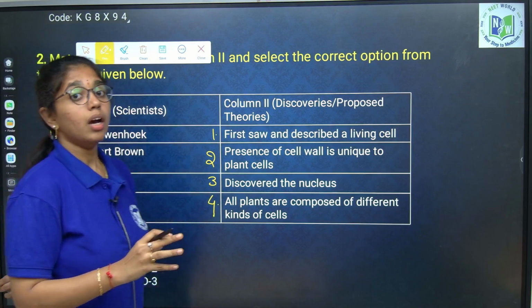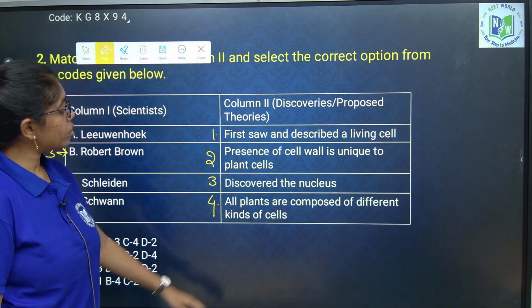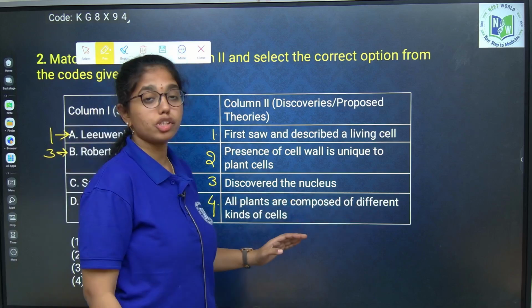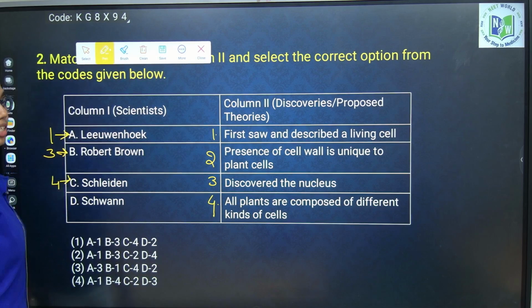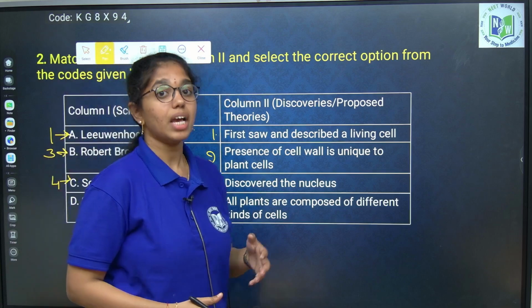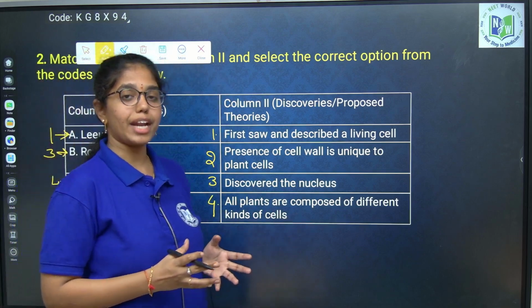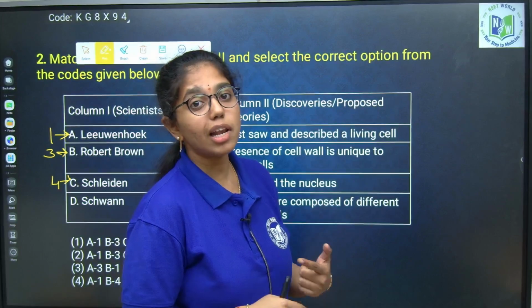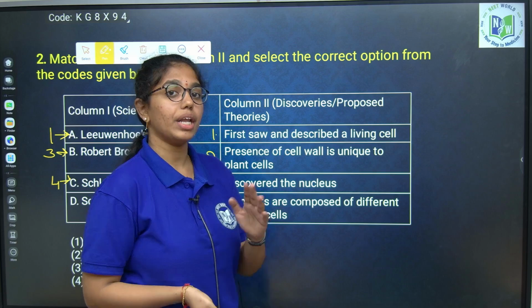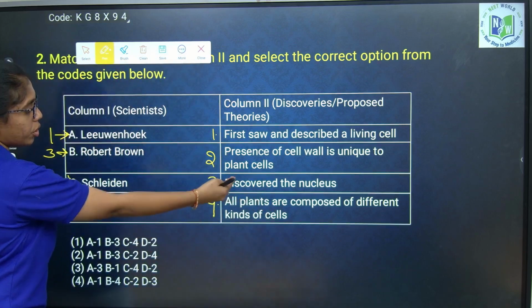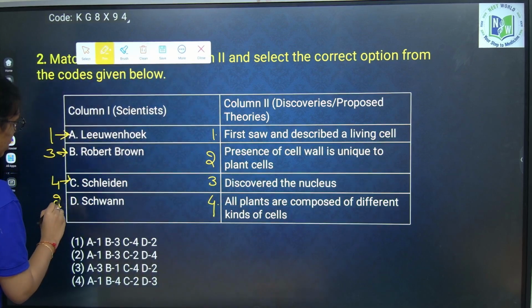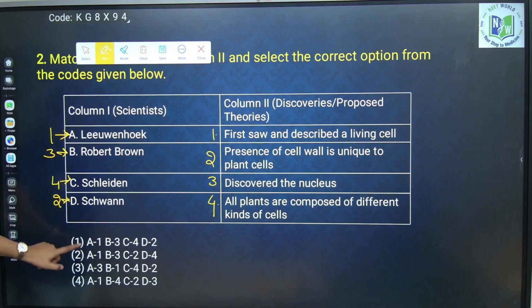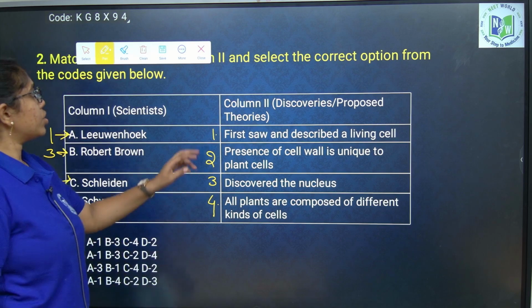Schleiden is the one who said all plants are composed of different kinds of cells in cell theory. So, C is option 4. And Schwann is a British zoologist. Though he is a zoologist, he said that the boundary of an animal cell is the plasma membrane and the cell wall is present over the plasma membrane in a plant cell. So, this is option 2, wherein he said the presence of cell wall is unique to plant cell. So, if you see A1, B3, C4, D2, option 1 is your correct answer.